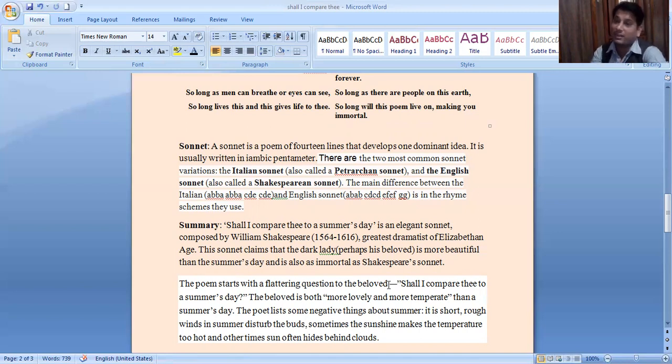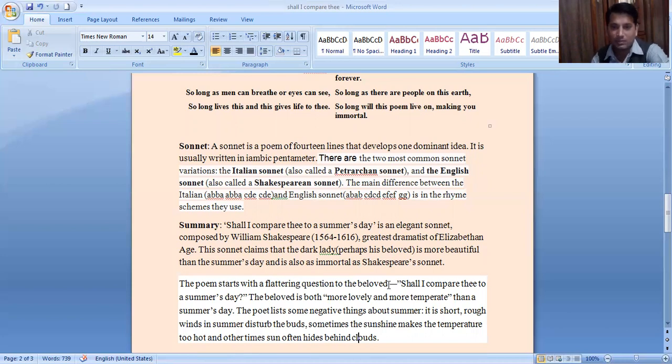The poet uses some negative things here. Why? Because the poet compares his beloved with those things. Although the summer season has some negative aspects, there is no negative aspect in the beauty of the Dark Lady. The poet is comparing his beloved with a summer day by pointing out some negative aspects of the summer season. The poet wants to prove that the Dark Lady is much more beautiful than those things.